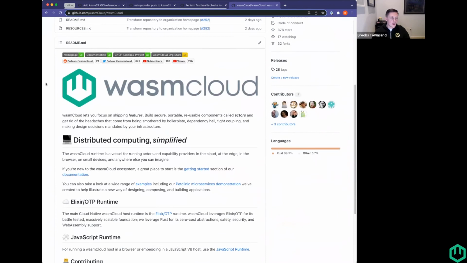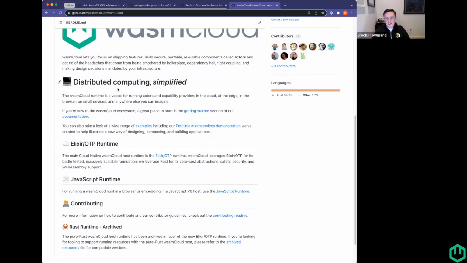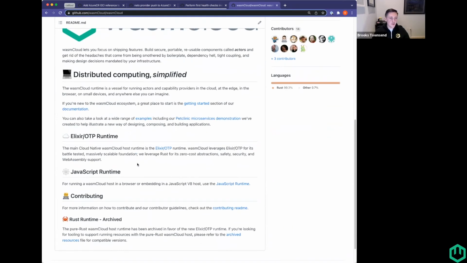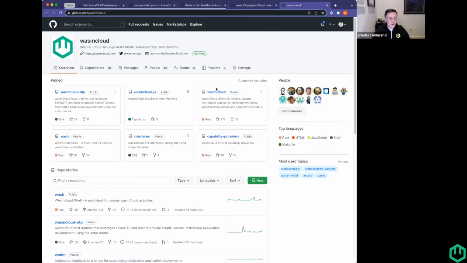And with that, we've also given our README a little bit of a facelift. We got a bunch of badges, some emojis next to the header, and general links to our Elixir runtime, our JavaScript runtime, et cetera. We have this pinned now to our org pinned repos.